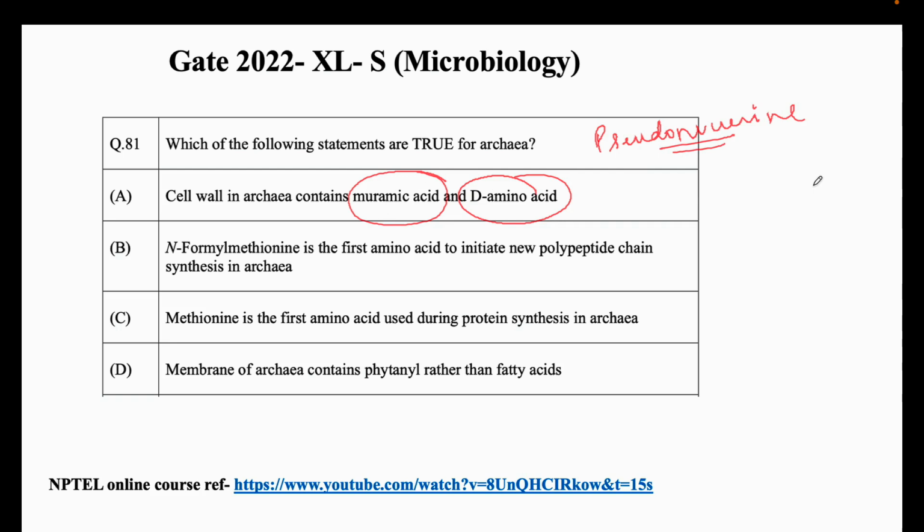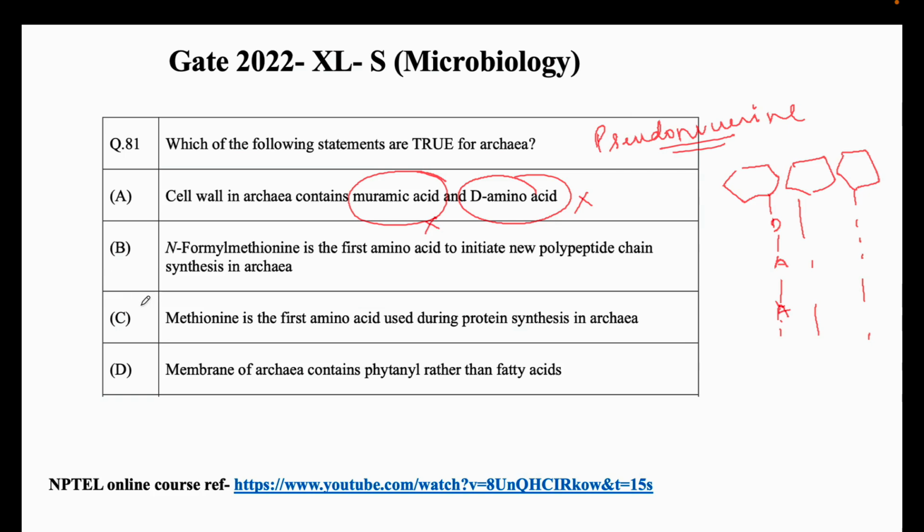So in the bacterial cell wall we have peptidoglycan. Peptidoglycan is nothing but sugar molecules with D amino acids attached, right? We have alanine, D-alanines, four amino acids attached, and this is how the gram positive peptidoglycans are made. So D amino acids are not present and muramic acid is also not present; we have pseudomurein in archaea.